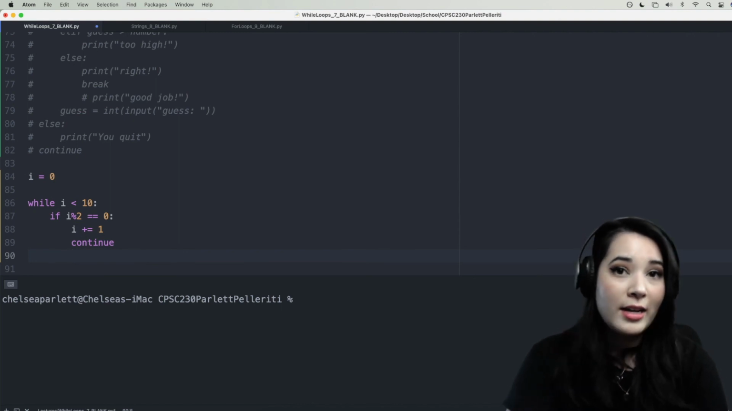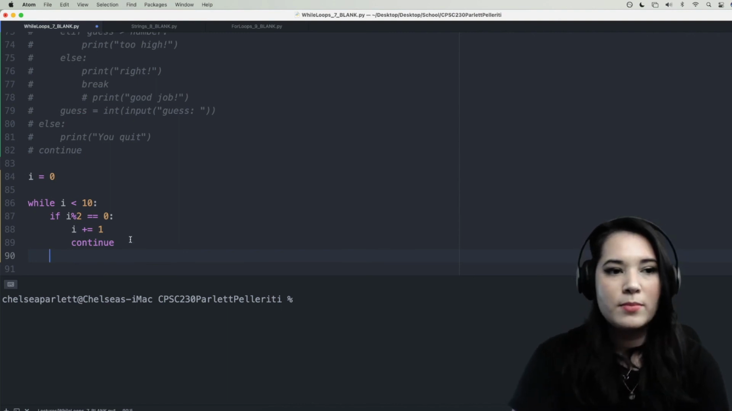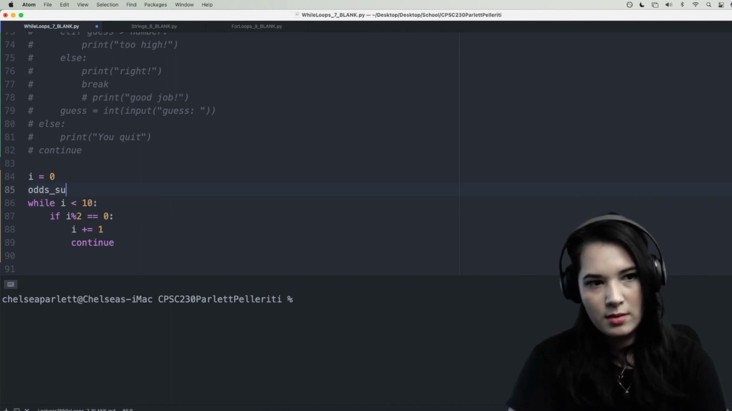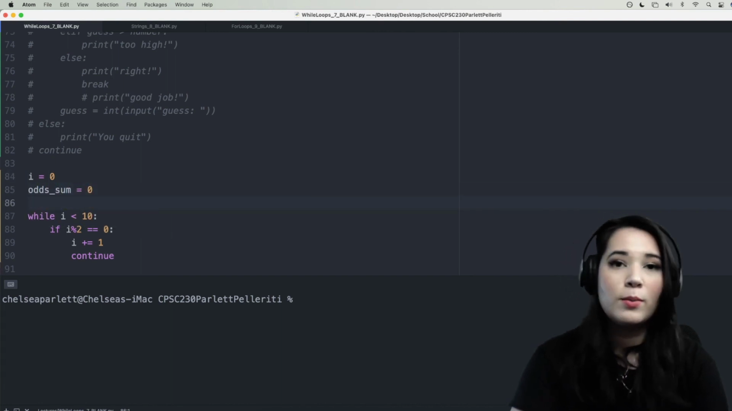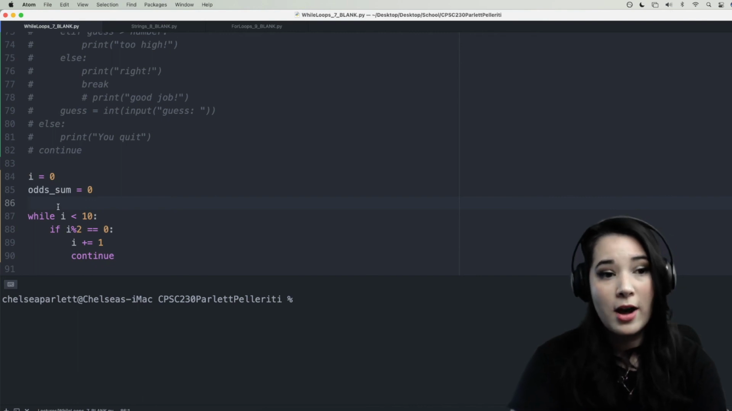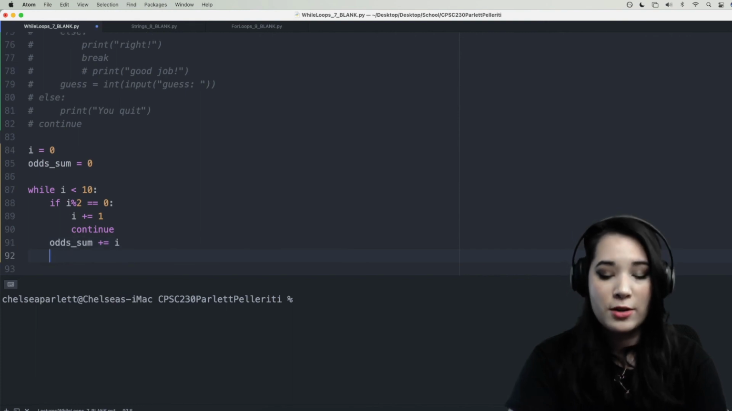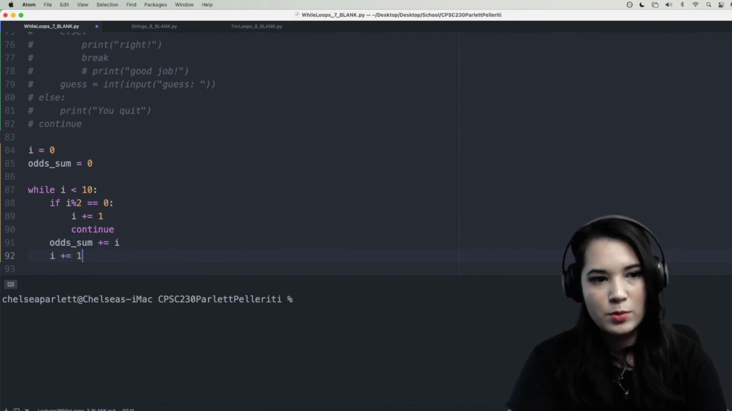So if it's not even, we do want to add it to our sum. So let's take a variable and we'll call it odds_sum equals 0. That'll be where we keep the running total of our sum of odd numbers. So if it's odd, we're going to say odds_sum plus equals i. And then of course we still have to increment i. So we'll say i plus equals 1.